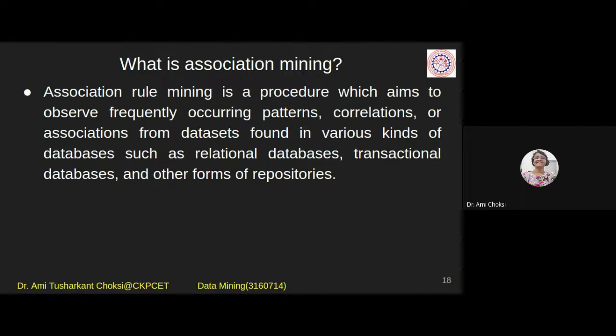Association rule mining is a procedure which aims to observe frequently occurring patterns, correlations, or associations from data sets found in various kinds of databases such as relational databases, transactional databases, and other forms of repositories. It can be the warehouse. What we are doing is association. We want to find the association.